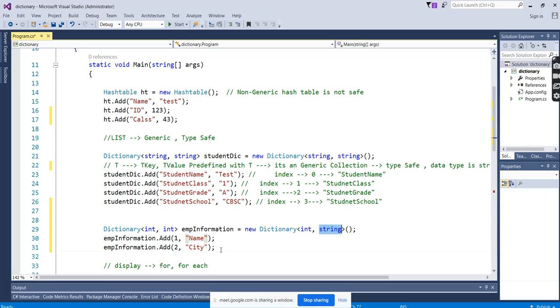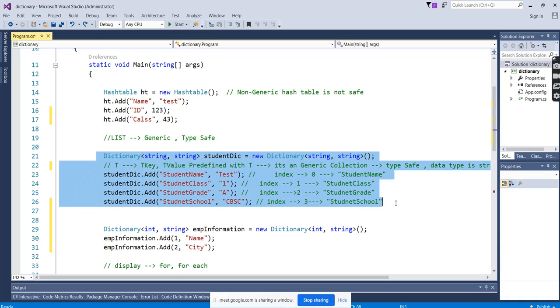No, I want a string and integer: value as a string, key as an integer. That is also possible. Or I want both string, key also string and value also string, because I want to give the key as the student name or class name, and the value will store the information about the student. Then we can go with this example.